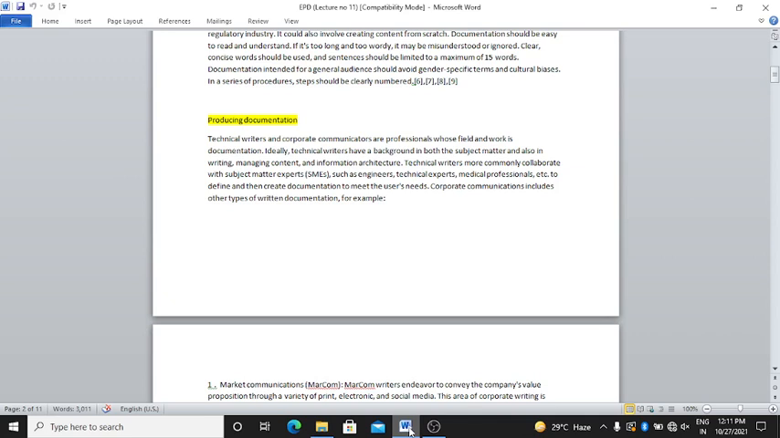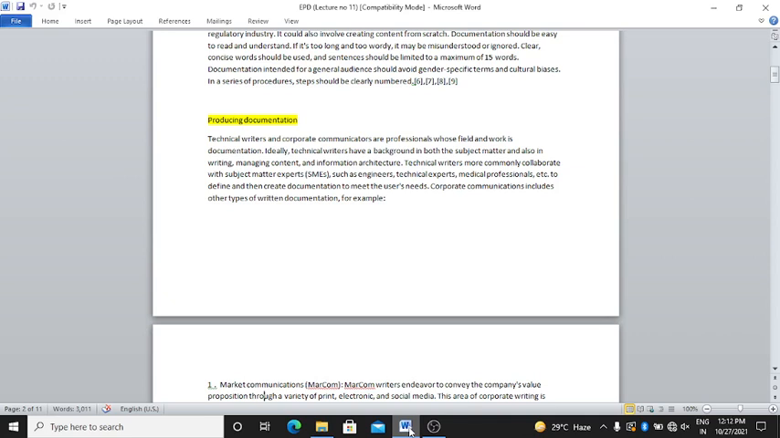Technical writers commonly collaborate with subject matter experts, such as engineers, technical experts, and medical professionals, to define and then create documents that meet the user need. While preparing or creating the document, we have to meet the user need first, and then we start to create the document.